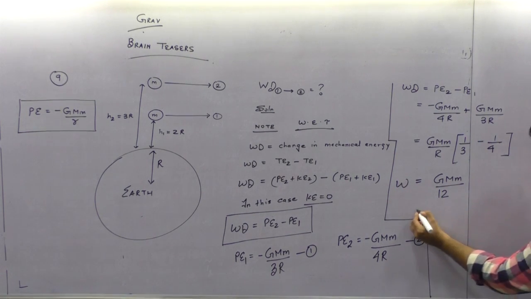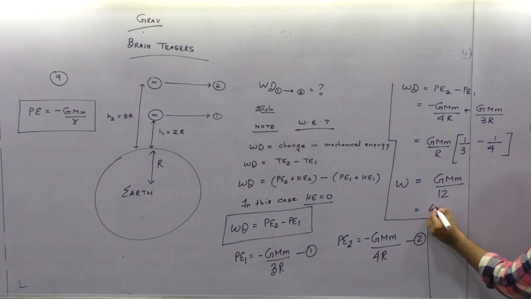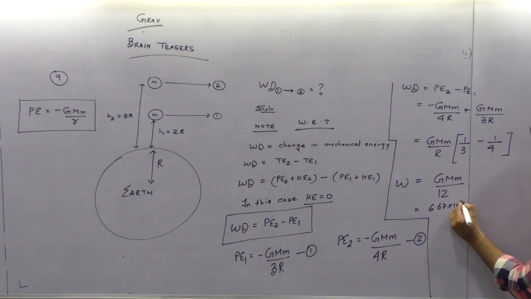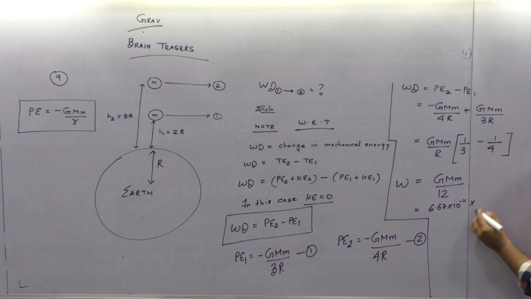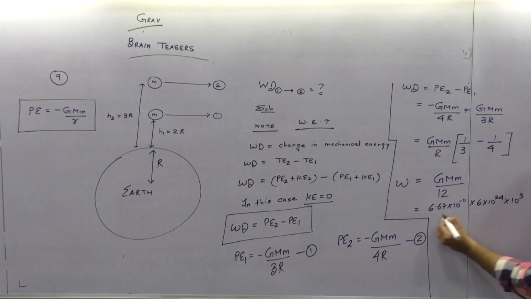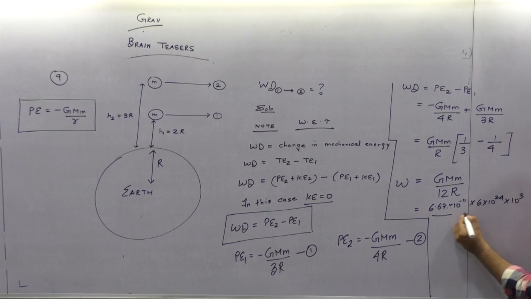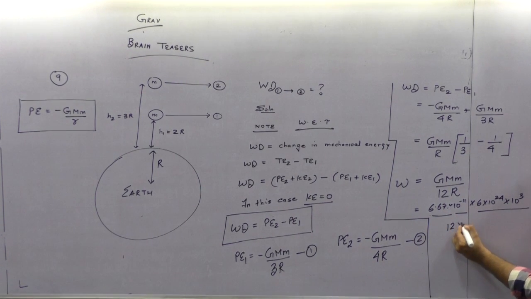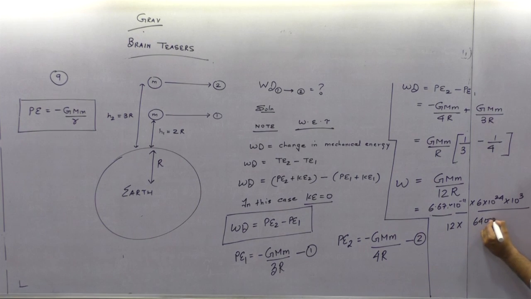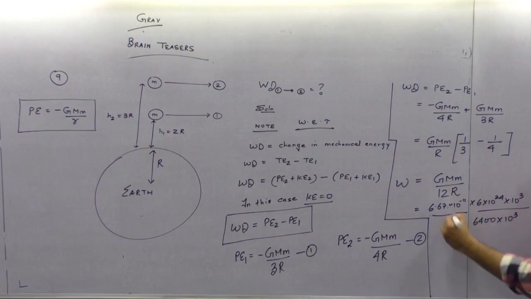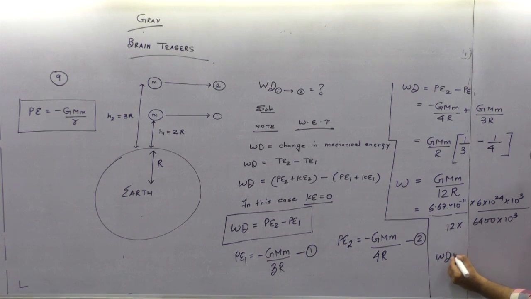Now you know the values, right? G is 6.67 into 10 raised to minus 11, big M is the mass of the earth, 6 into 10 raised to 24, small m is 1000, divided by 12R. 12R is 6400 into 10 raised to 3. You can solve this. The answer will come in joules.